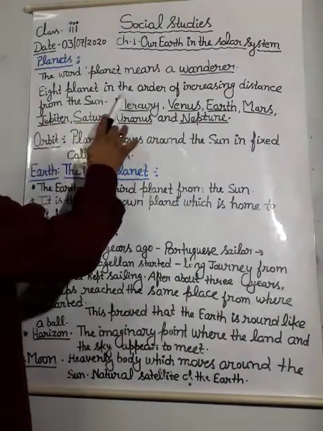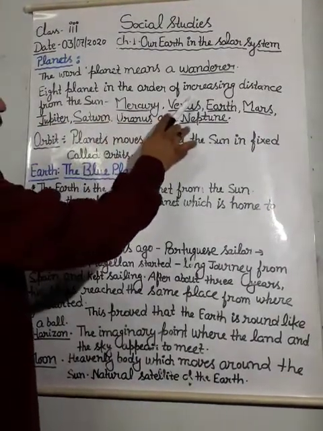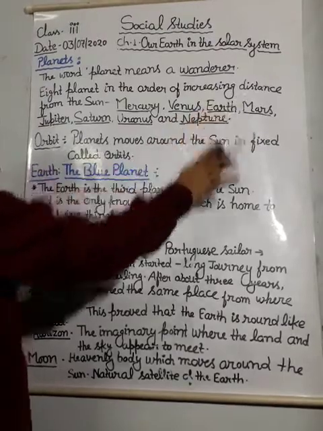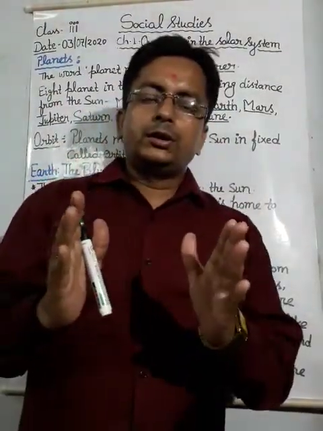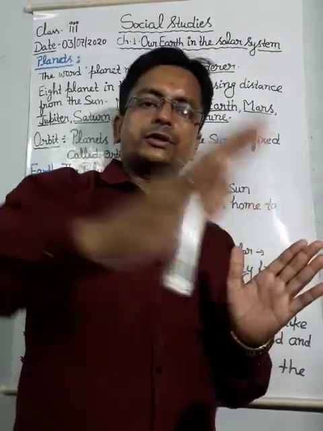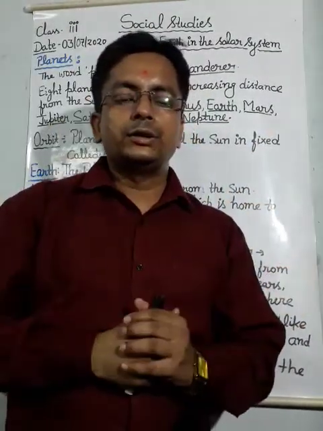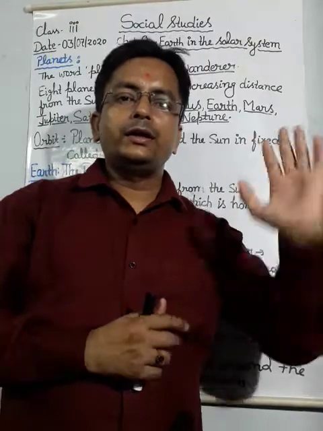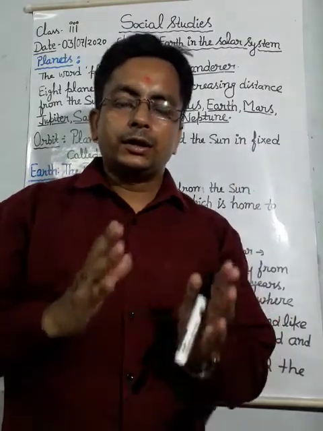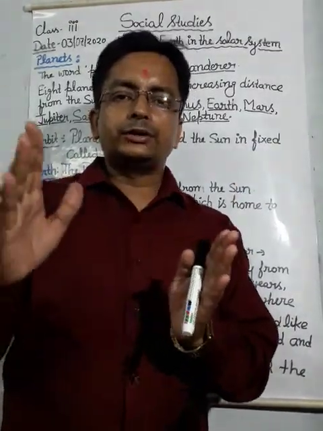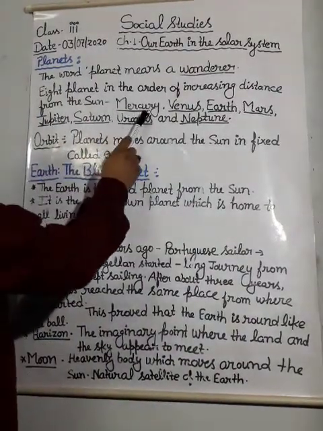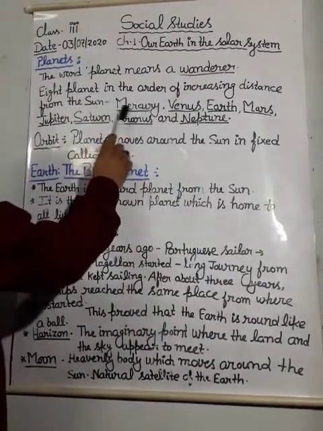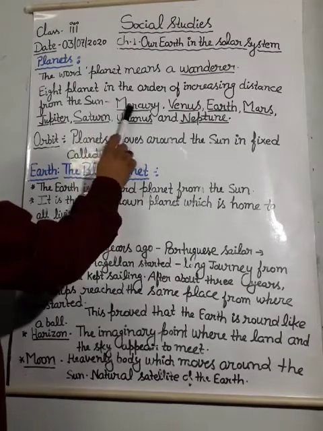Eight planets in order of increasing distance. Dear student, first of all there is the sun, and then all the planets are given here in increasing order of distance from the sun. The first one, the nearest planet, is Mercury.